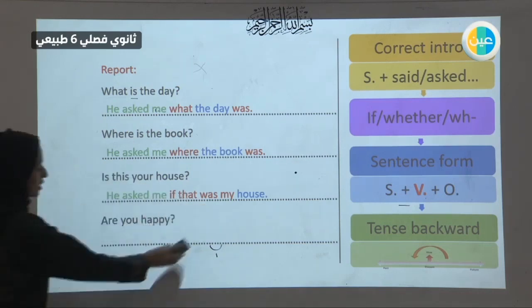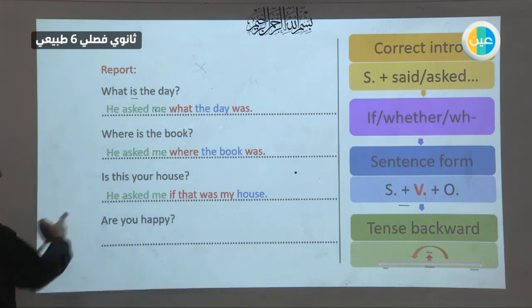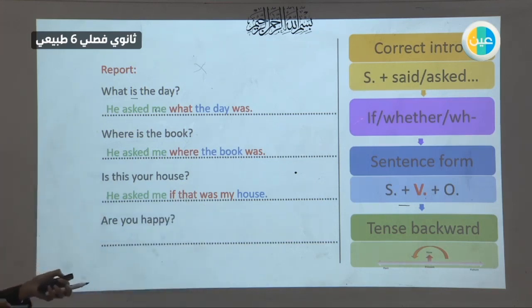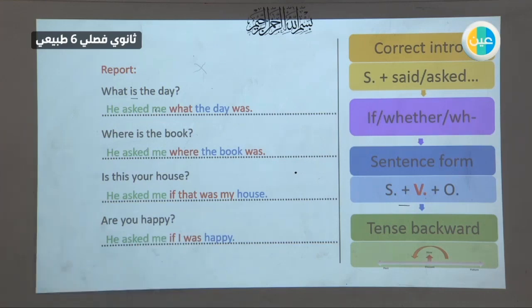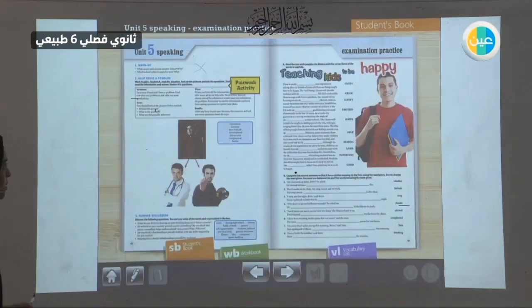Are you happy? So a yes/no question. We will use if, as we have mentioned there. You can use if or whether. So we have he asked me if I was, instead of are, we will use was happy. So this is a summary for reporting questions. Go 1 tense backward. You will go tense backward, which is an important part, and change it into a sentence, because reported questions are not sentences, not questions.